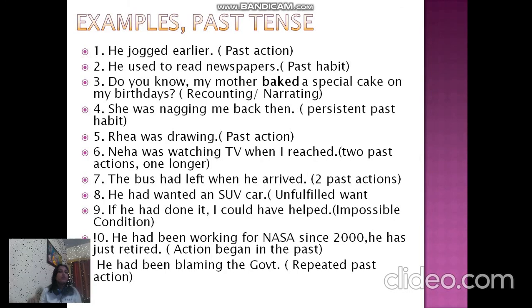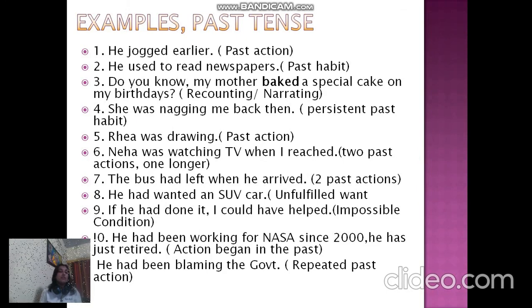He used to read newspaper. Can you see it is showing the past habit? Remember, past habit can also be shown with this structure, used to plus V1, instead of just using V2. Like he wrote poem. That means वो पहले poem लिखता था. और इसको हम दूसरी तरह से क्या बोल सकते हैं? He used to write poem. Used to plus V1 is also past habit.